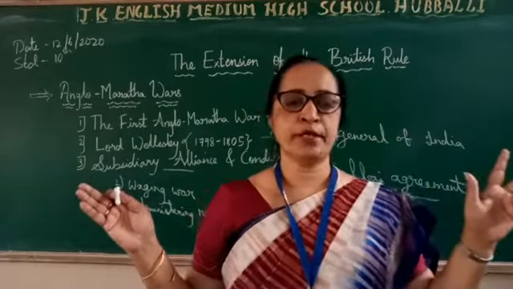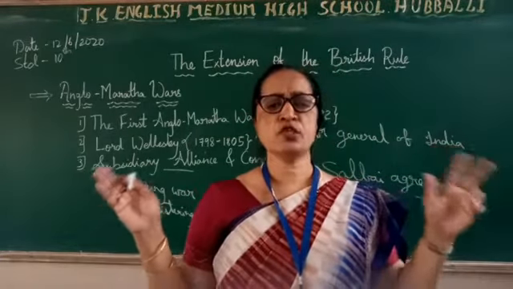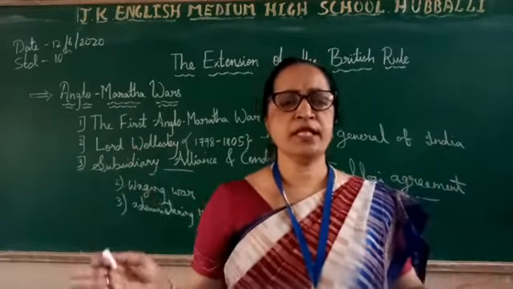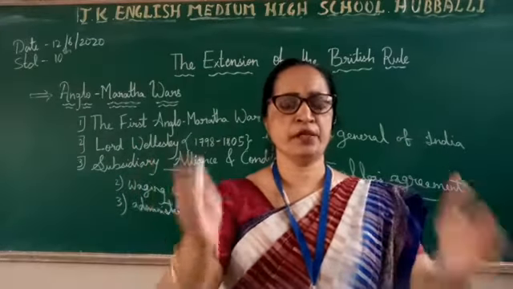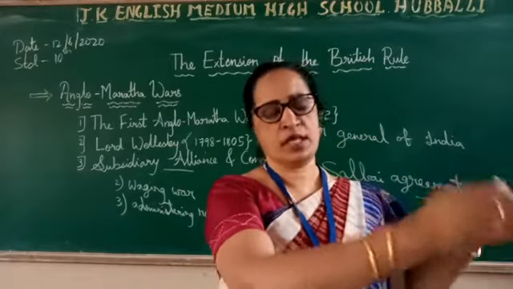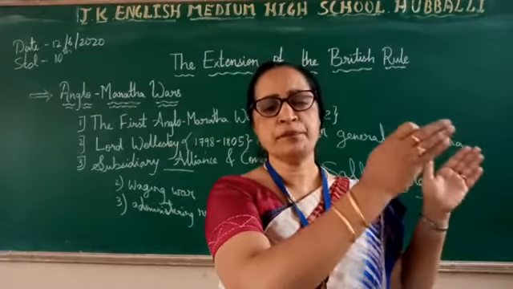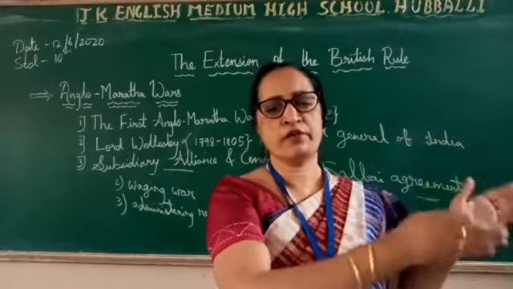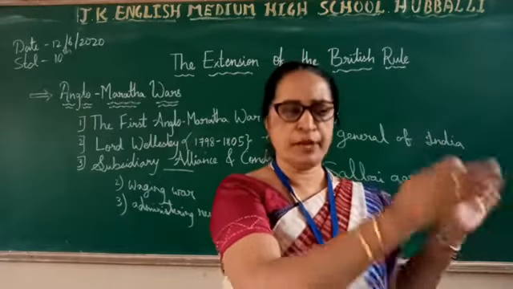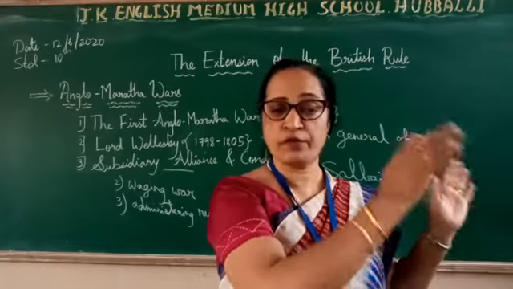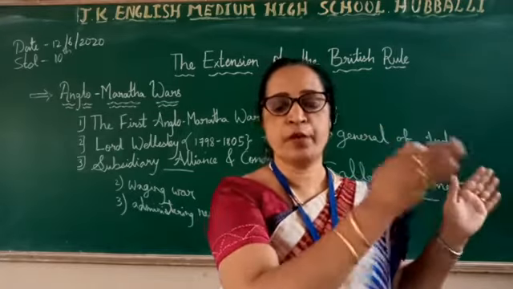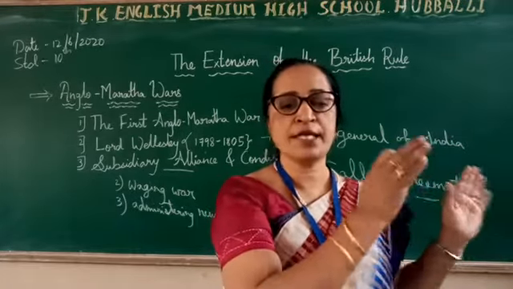The third point, the king has to have a British resident in his court. Means a British resident should be there in his court. One resident should be given for whom? The king had to accept a British resident in his court, to have a stay there.